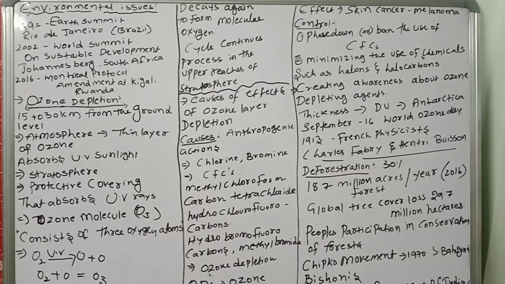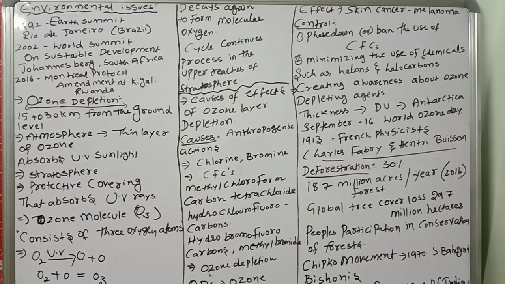How the depletion of ozone is going on, that we are going to see. The most important point I am telling you: man-made anthropogenic activities are the main reason, because chlorofluorocarbons are the main reason for the depletion of the ozone.